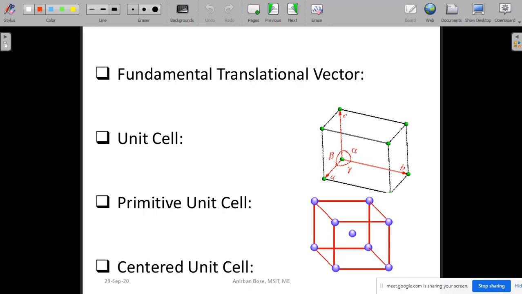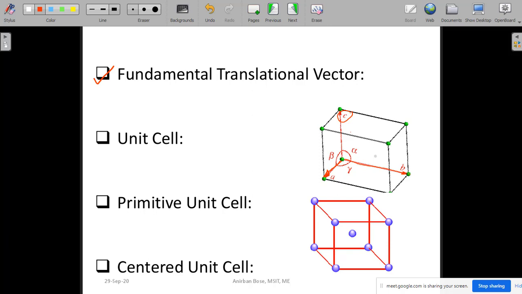Now a few important definitions. The first one is fundamental translational vectors. We have already defined them. Here in this example, the fundamental translational vectors are shown by A, B and C.